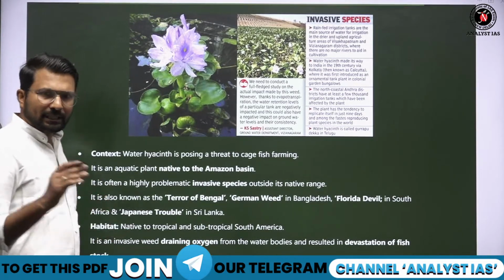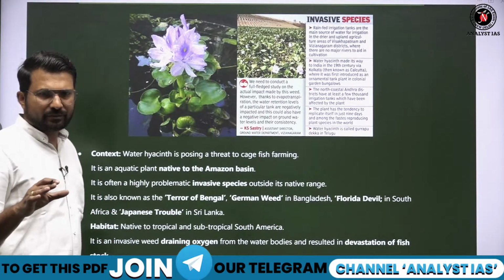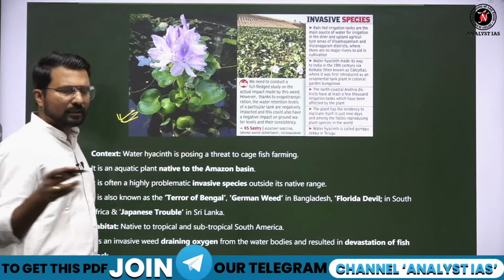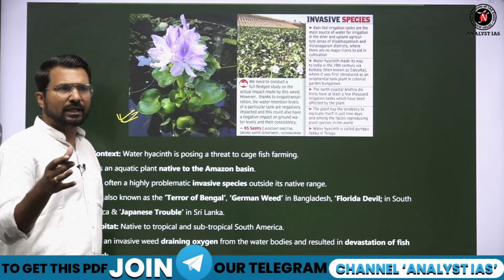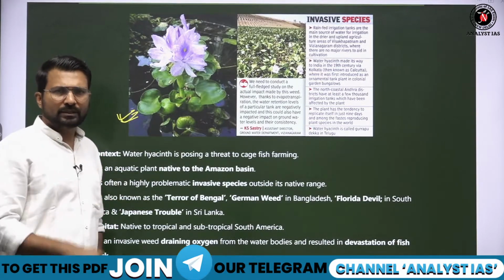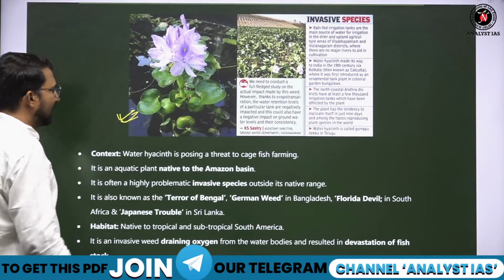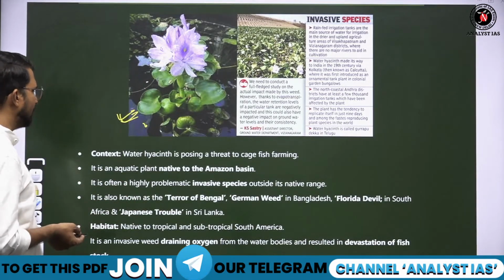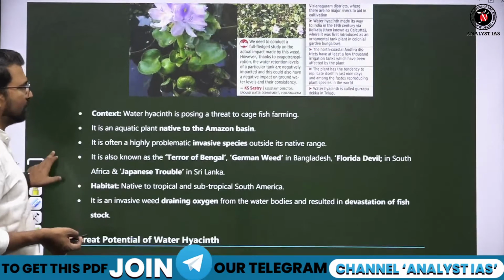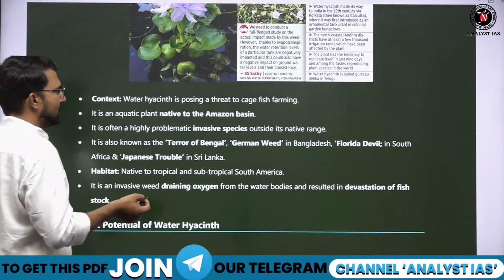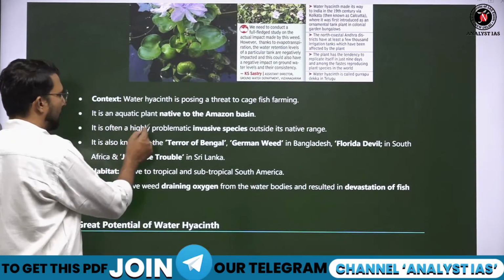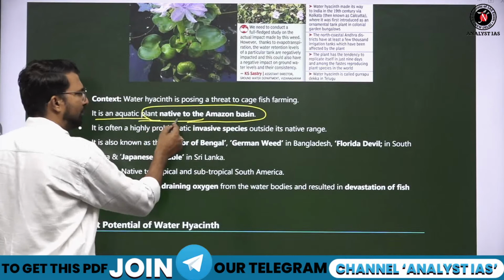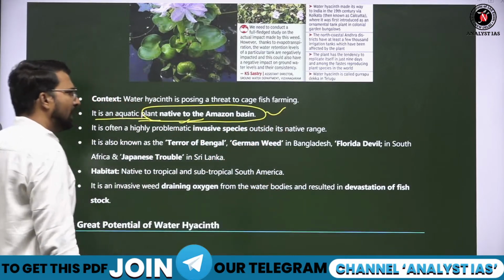So this is basically not an endemic species. This is an invasive species. अब अपने घरों में, especially in village areas, तालाबों में they are normally spread out. So this is basically an ornamental plant which was brought by the Britishers in India. So earlier it was brought in Bangladesh. So water hyacinth is now a threat to aquaculture and fish. So it is an aquatic plant native to Amazon basin. Remember this? This is native to Amazon basin.